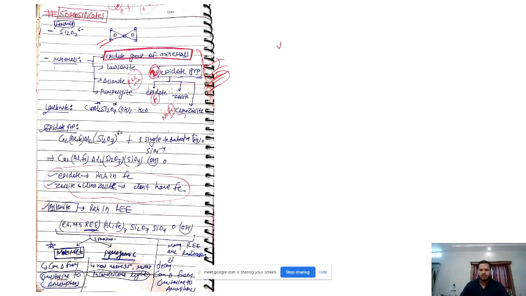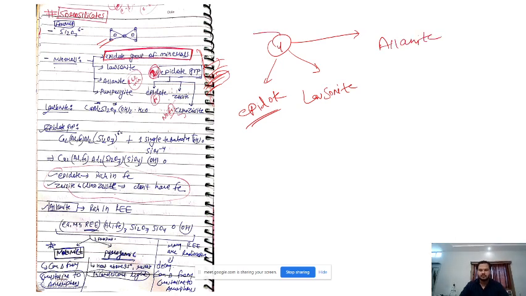The 4 important minerals which have this sorosilicate structure: you should remember epidote for sure. It is a very important mineral in metamorphic petrology. Then there is lawsonite. You should have this mentioned in your notes. Third one is allanite. The fourth one is pumpellyite.